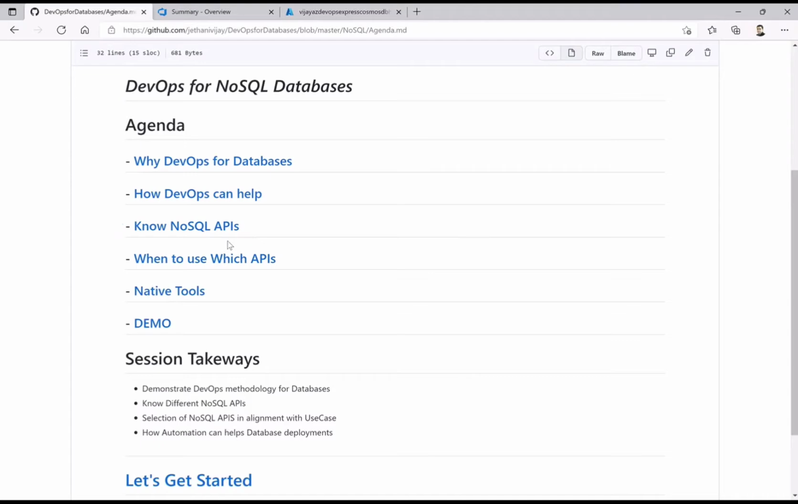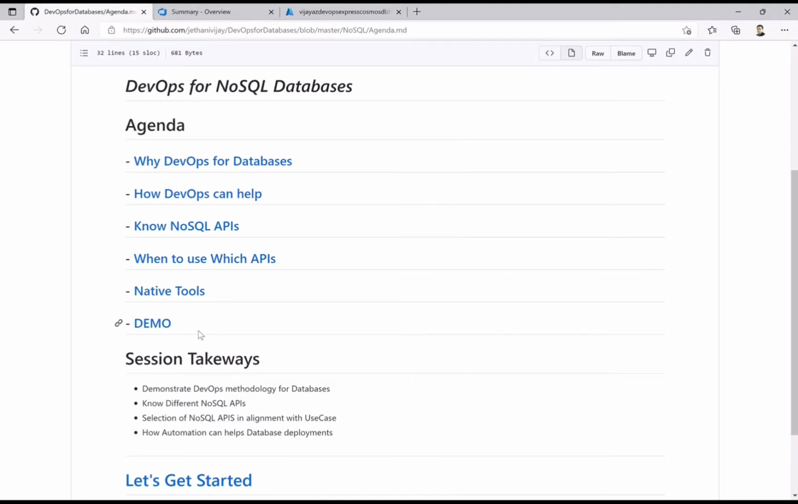Before we go ahead with any NoSQL implementations, we should also know what is available out of the box for us, so we will look at all the NoSQL APIs we have at this point in time. Similarly, when we have to decide which to select when, we should know the decision criteria or the rationale behind it. Obviously, as we are dealing with databases, we will also have some native tools for how we work with and manage the databases.